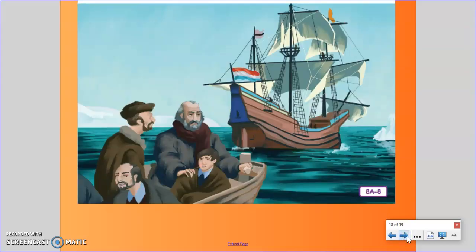When spring came, Hudson wanted to explore some more. Most of the men on the ship wanted to sail back to England. A big fight broke out. In the end, the sailors mutinied. They put Hudson, his son, and some others they did not like, in a small open boat and sailed away. Henry Hudson, the great explorer, was never heard from again.